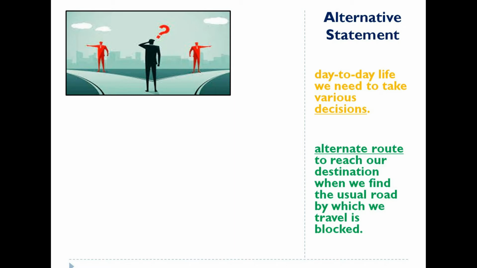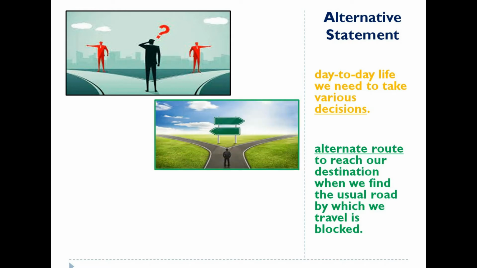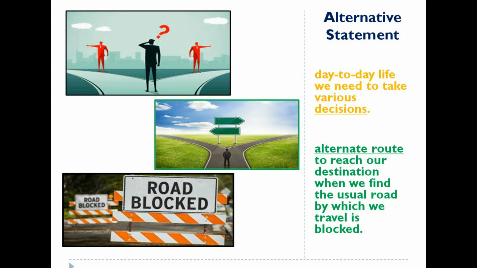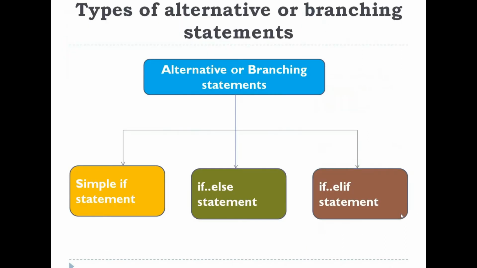Maybe we would have taken an alternative route to reach our destination when we find the usual road by which we travel is blocked. This type of decision making is what we are going to learn through alternative or branching statements. Python provides the following types of alternative or branching statements. They are simple if statement, if else statement, if elif statement.